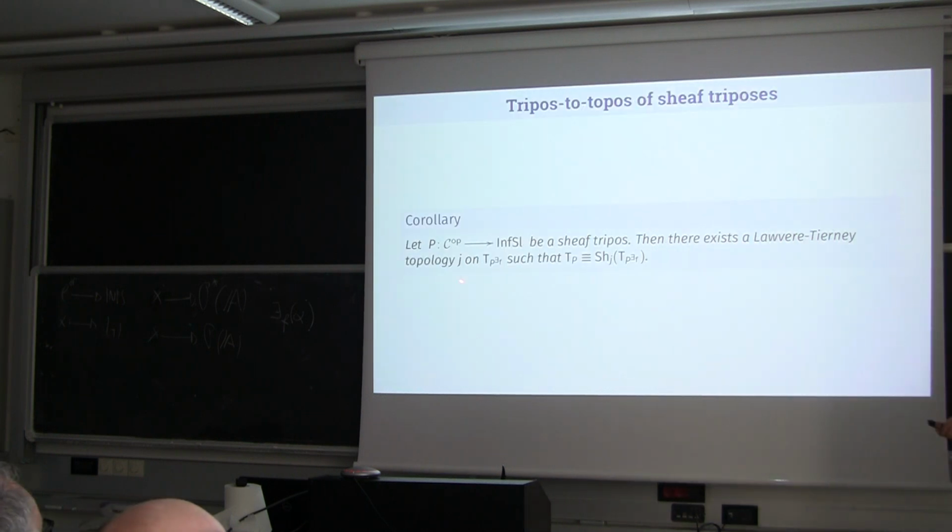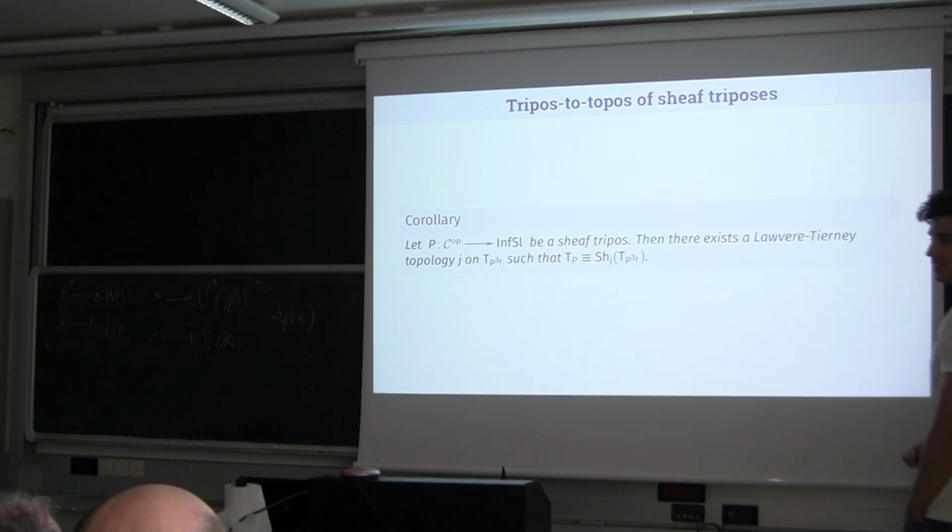Corollary: if P is a sheaf tripos, then there exists a WDF23 topology on the tripos to topos associated with the full existential completion of P, such that the tripos to topos construction of the original tripos can be presented as the topos of sheaves with respect to this WDF23 topology for these topos. This is a direct corollary of the previous result.